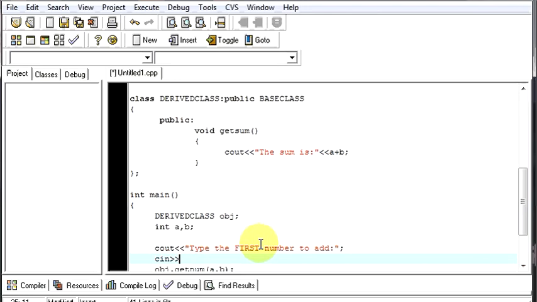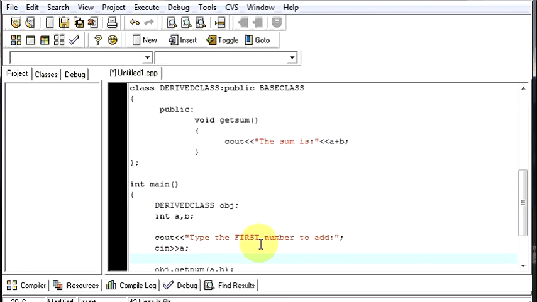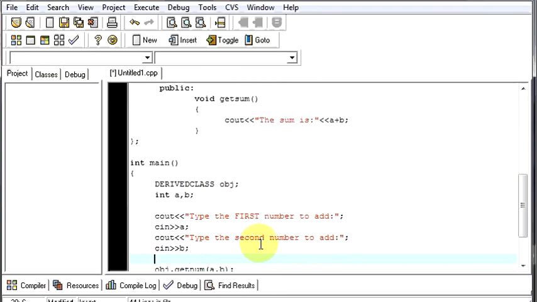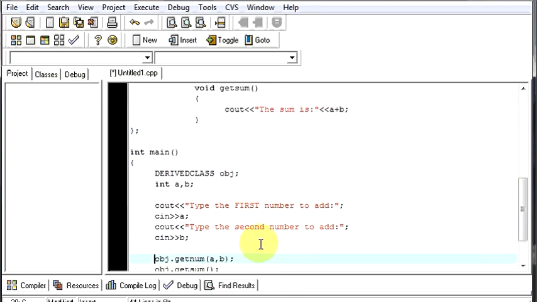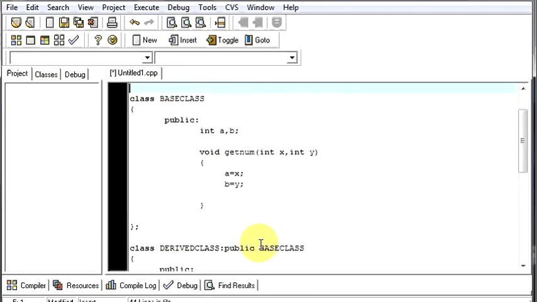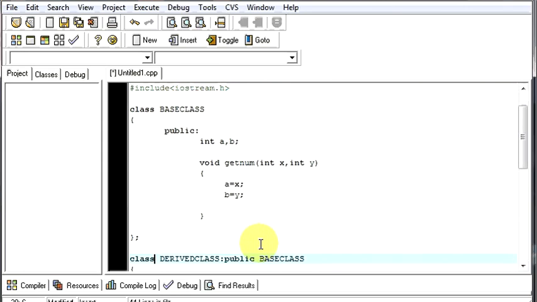We'll take that number and store it in A. Again we'll display to the user, type the second number to add. Then we'll take that number and store it in B. Now we are storing two numbers in A and B, then we are passing them, and then we are adding them. So this is how your program works.